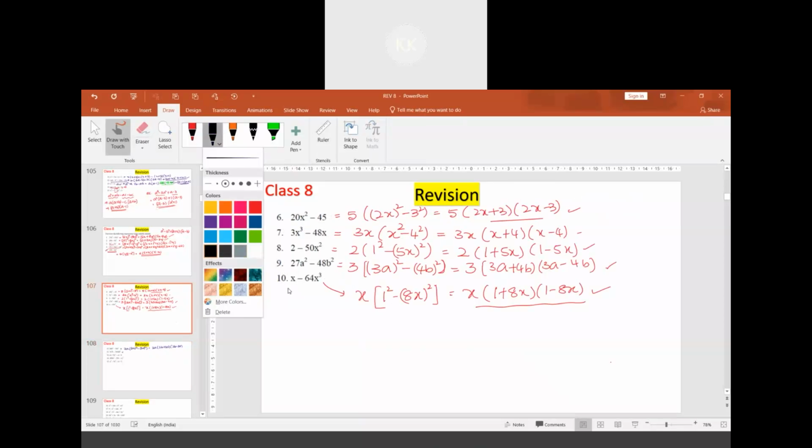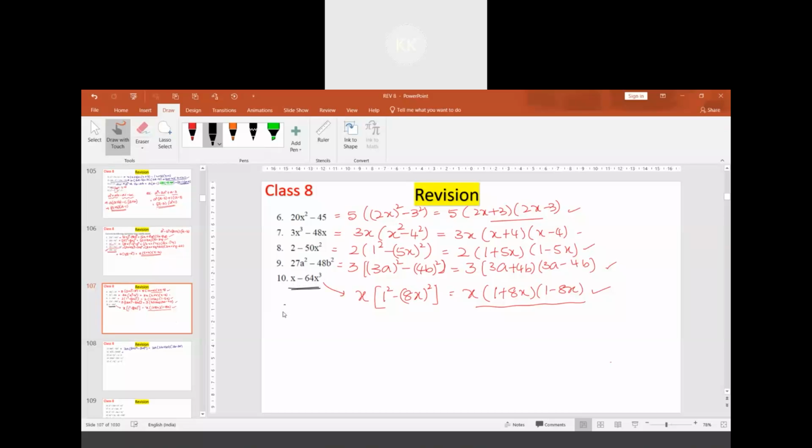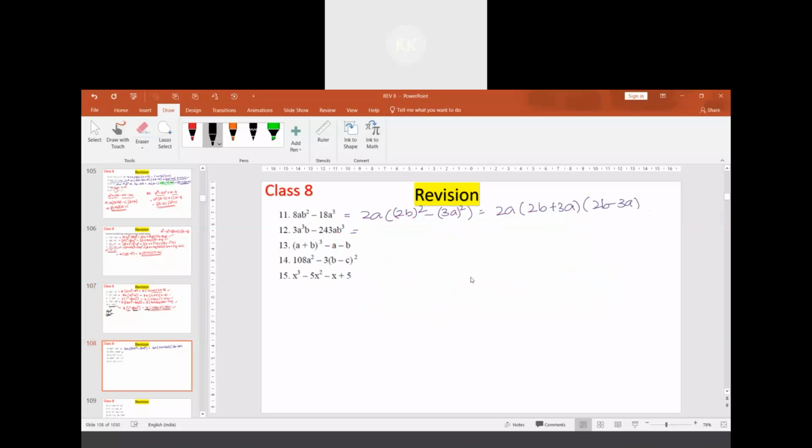In this 10th question, x is taken as common. So x times, here 1 remains, which is 1 square, minus 64x square remains. This 64x square is a square number which is 8x whole square. So a square minus b square is a plus b into a minus b. Rest of the things is carried forward. Same way this can be solved.